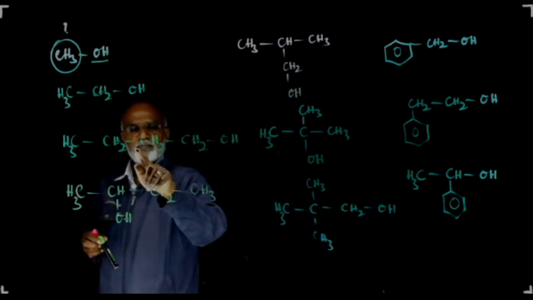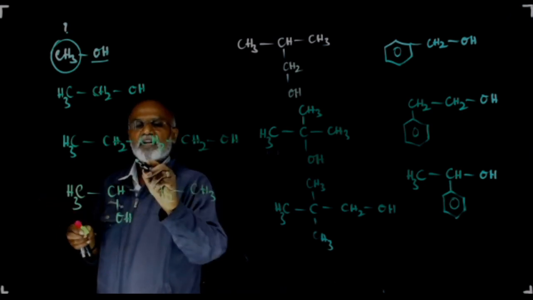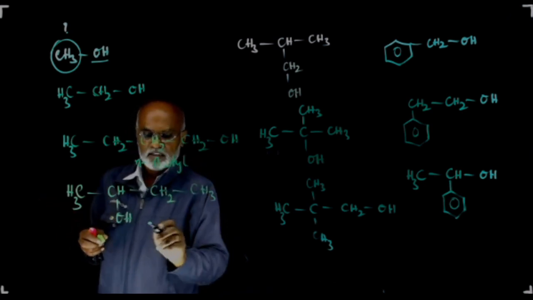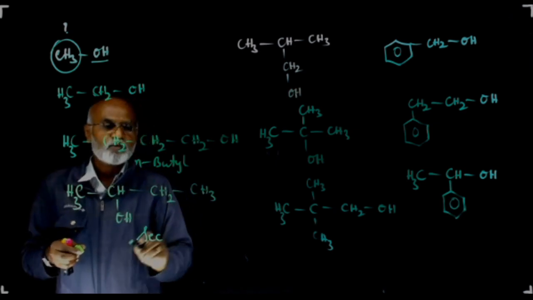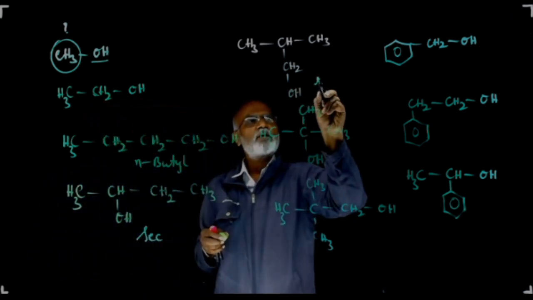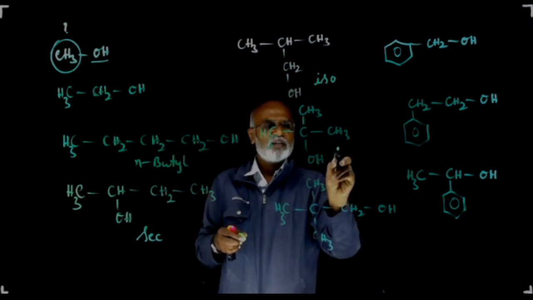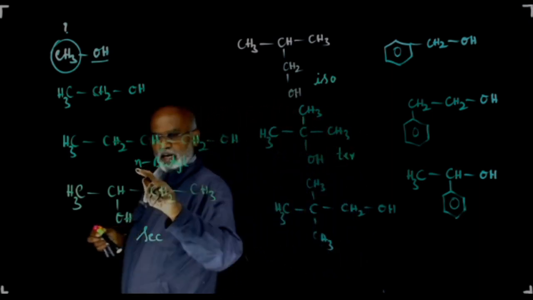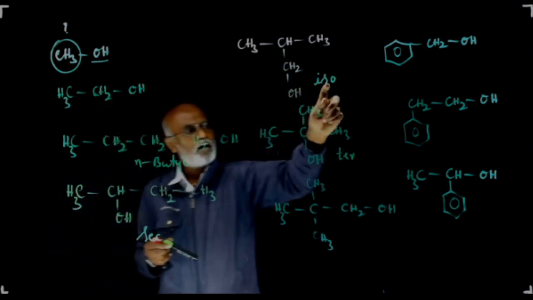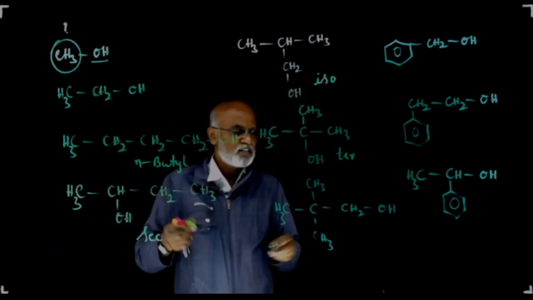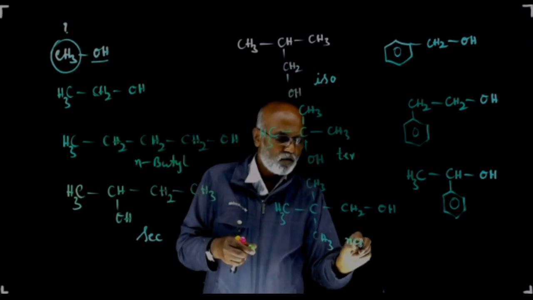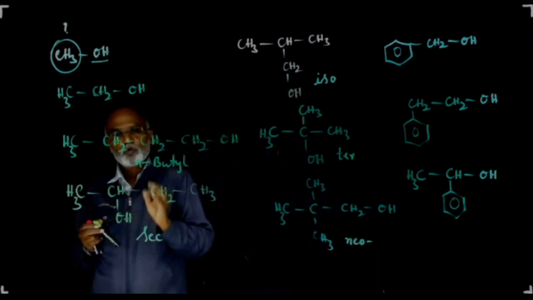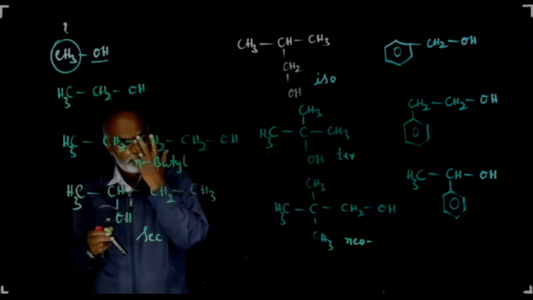This is N-butyl alcohol. This is your secondary butyl alcohol. This is your isobutyl alcohol. This is your tertiary butyl alcohol. Therefore, N, secondary, iso, tertiary, and this is your neopentyl alcohol.